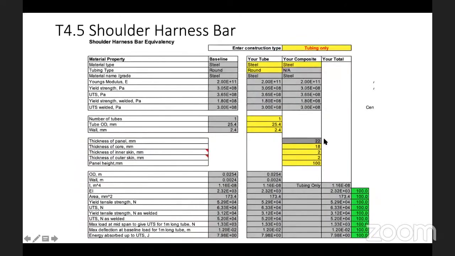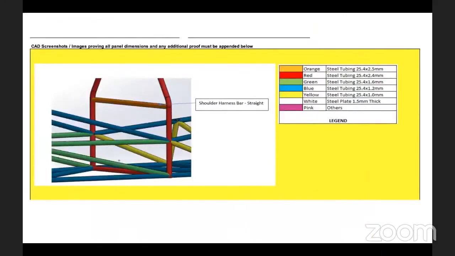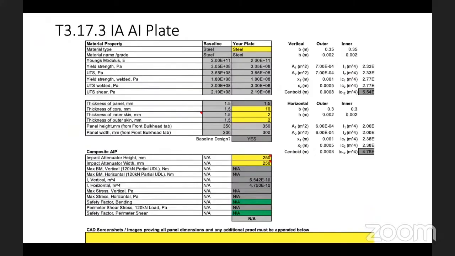So there are many times such issues, which could be taken care of at your side at the first go itself, and we need to ask you for these changes. Yeah. So moving forward, it is AI plate.